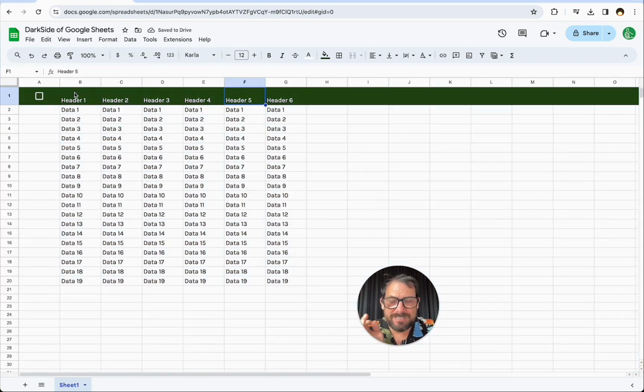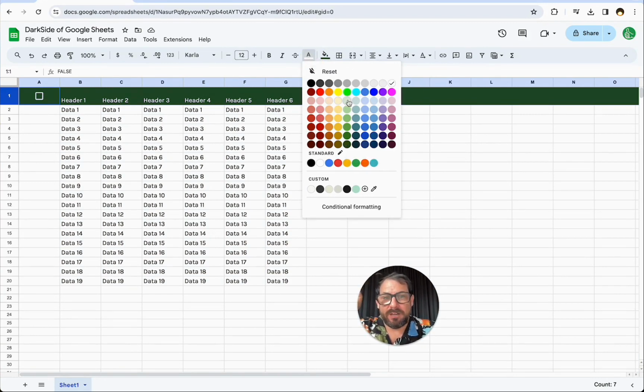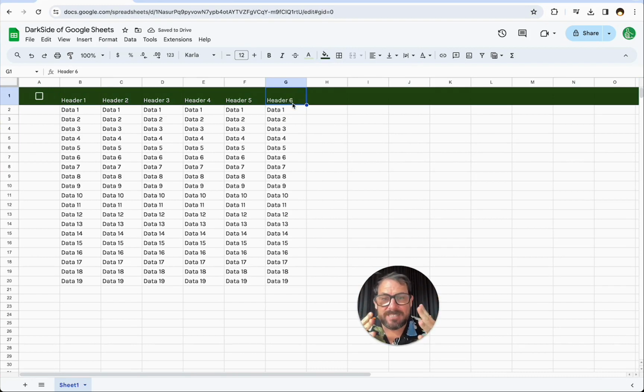What I do think we need to do is whatever color you have as a dark background in the header, so in this case it's dark green, we're actually going to change the text to light green. And what this does is it decreases the contrast. You still are able to read the header, but it fits into the design a little bit nicer.